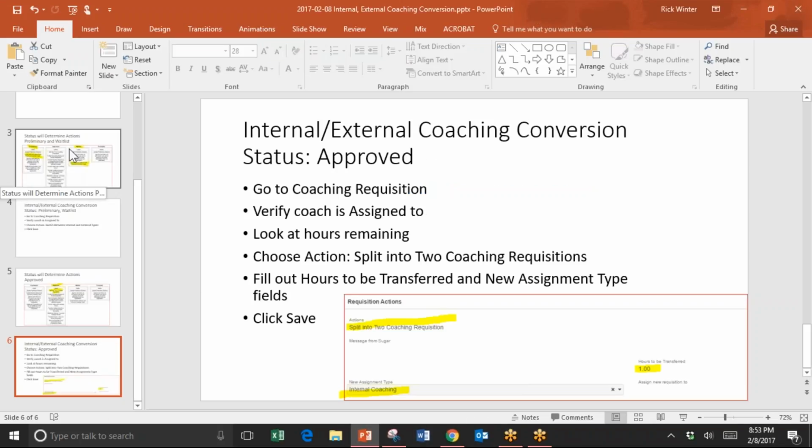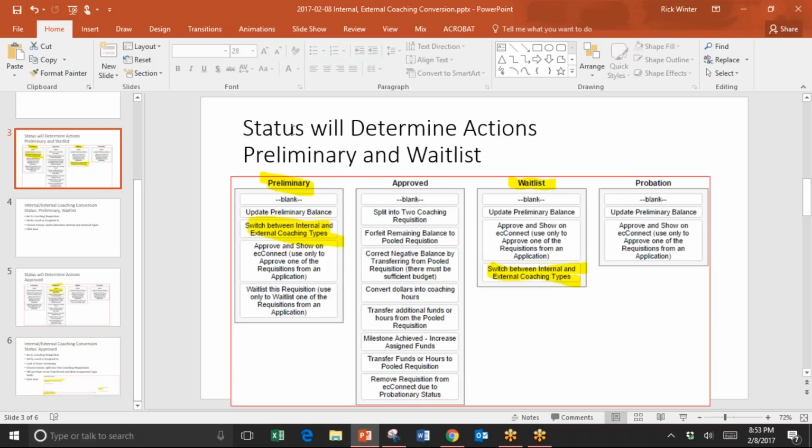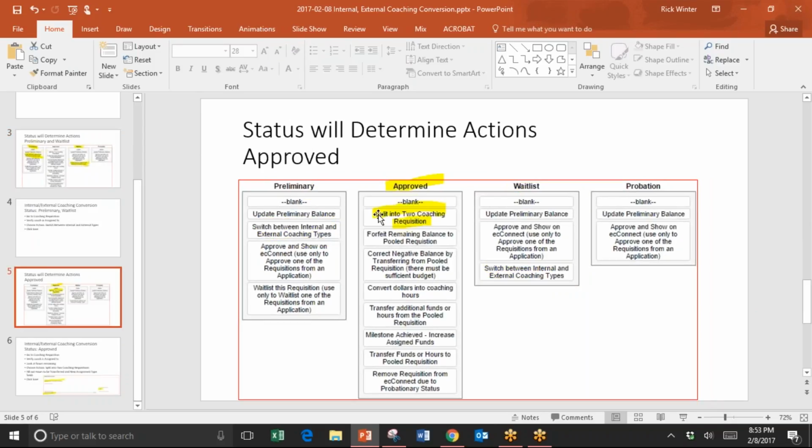Okay, so again, depending on the status, you can change your coaching requisition by using the action switch between internal and external coaching types, or the action split into 2 coaching requisitions.